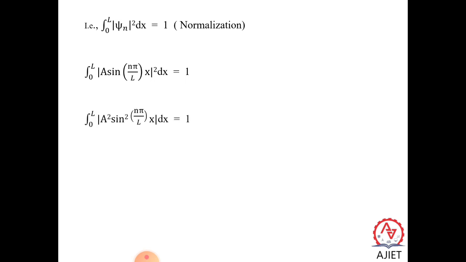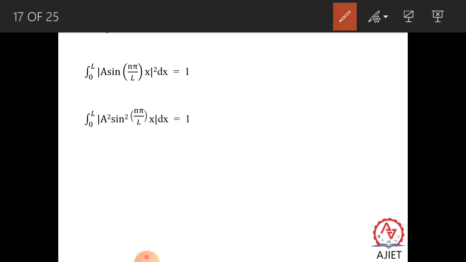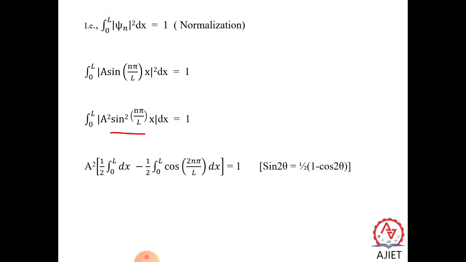So solve this: a square times the integral of sin square n pi x by L dx, equal to 1. Further, if you solve, a square goes out, so that is half the integral from 0 to L of dx minus half the integral from 0 to L of cos 2n pi x by L dx, equal to 1.